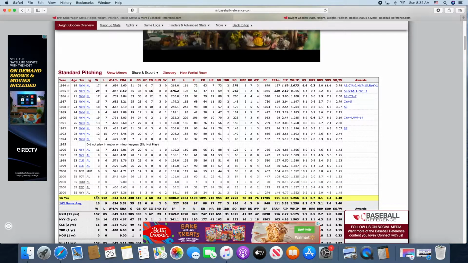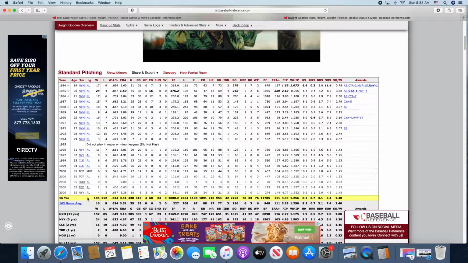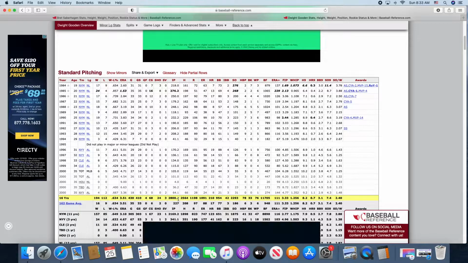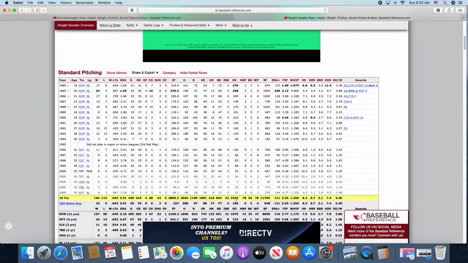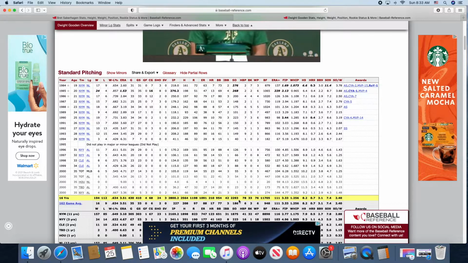Now, he had 194 victories with a 3.51 ERA, so he had more wins, not as good ERA, 2,800 innings, so he pitched more. He had 2,200 strikeouts and 954 walks, so he had more walks and more strikeouts.